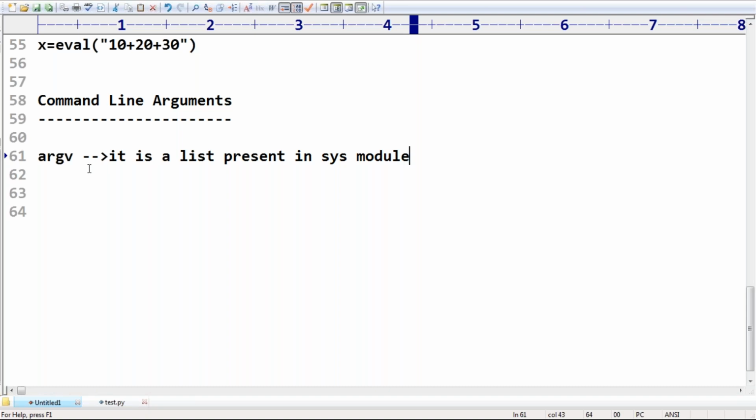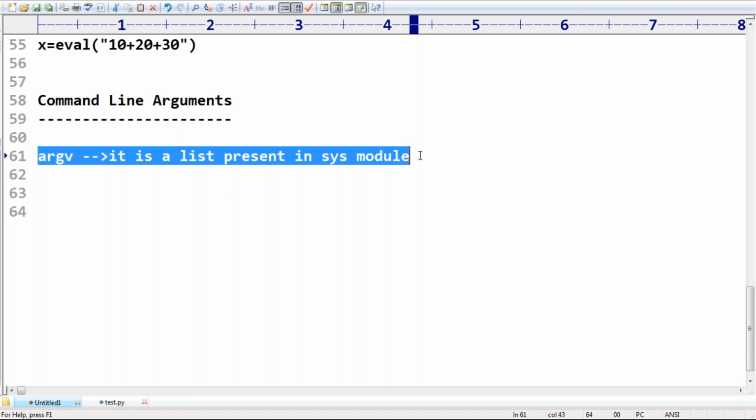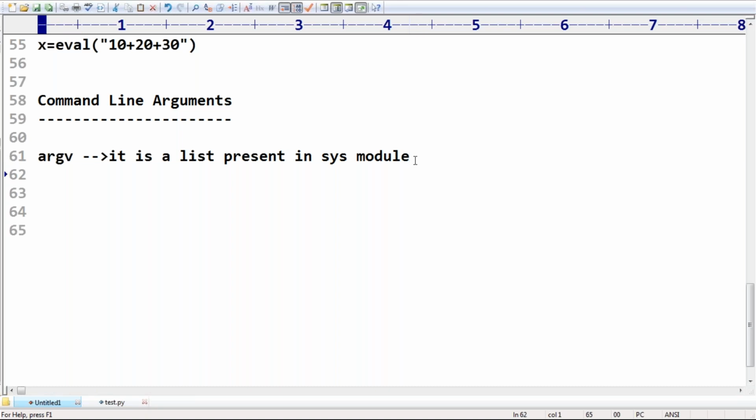Remember that. kwarg is different, Prudhvi, that is a different concept. Keyword arguments, that is different. So this argv is present in which module? The sys module. Is everyone aware?